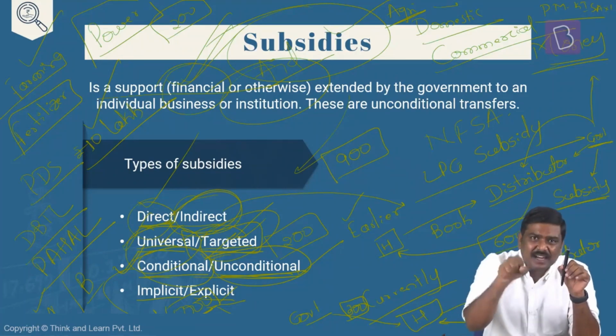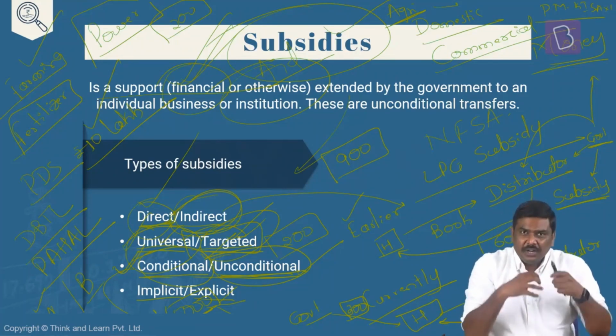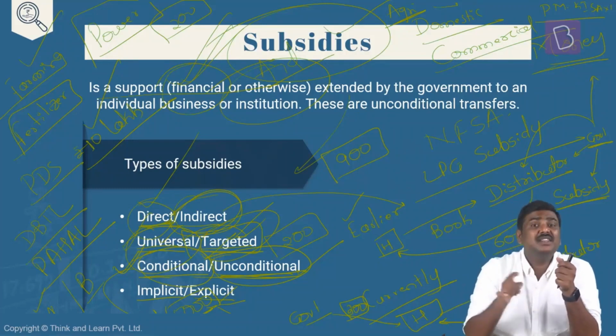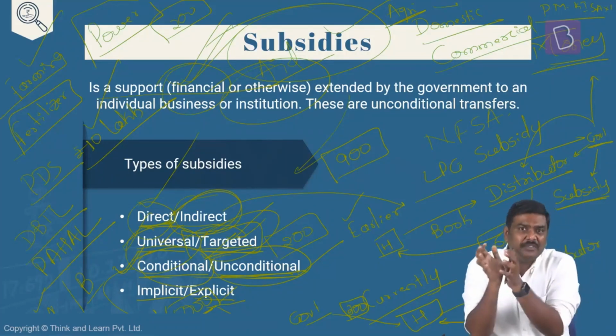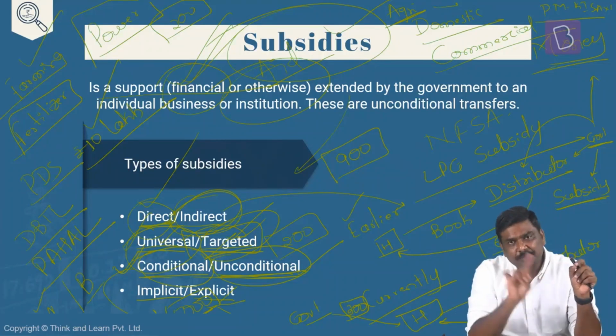Generally, in the case of implicit subsidies, price controls and restrictions are imposed by the government. The government will do this in order to provide a benefit to a particular class, for example, farmers. These kinds of subsidies are called implicit subsidies. Whereas in case of explicit subsidies, the government explicitly says to which group or which kind of beneficiary this amount of subsidy will be provided. Let me take examples under both of them so that you understand it very clearly.